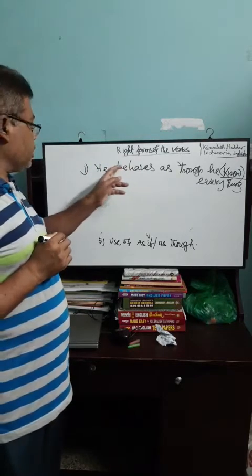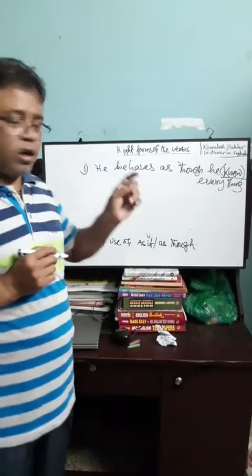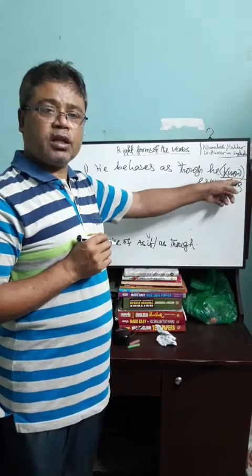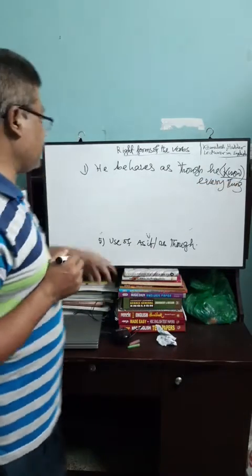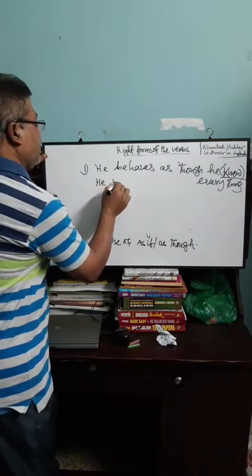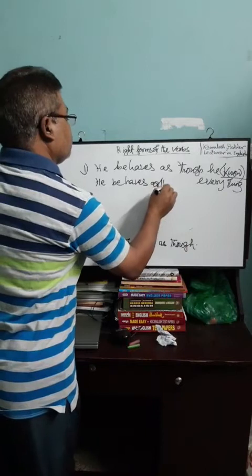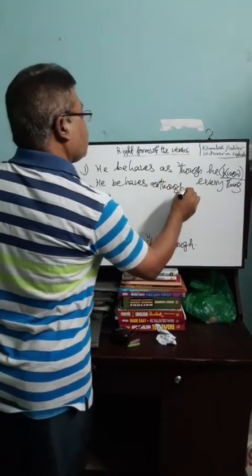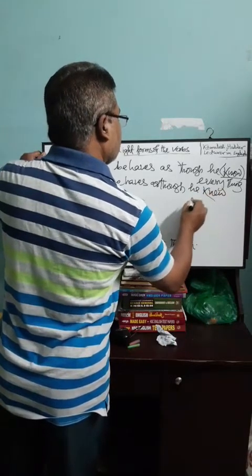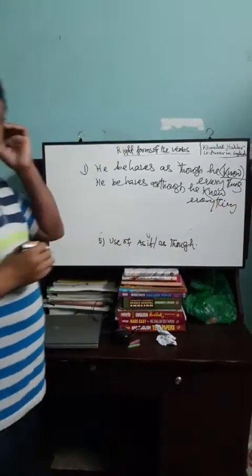In the first clause, we see that the verb is in present indefinite tense, and according to our law, the verb of the second clause would be in past indefinite tense. The correct sentence would be: he behaves as though he knew everything. Okay?